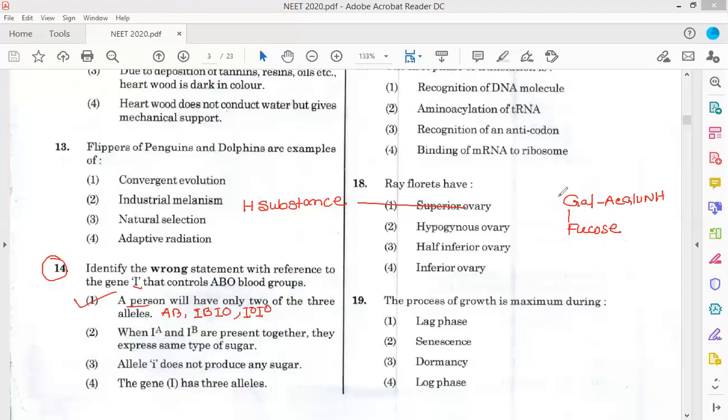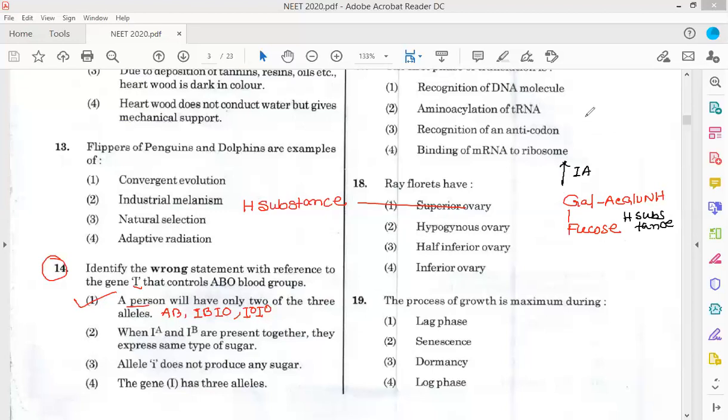In the H substance, if the person has the IA allele, then what is added?